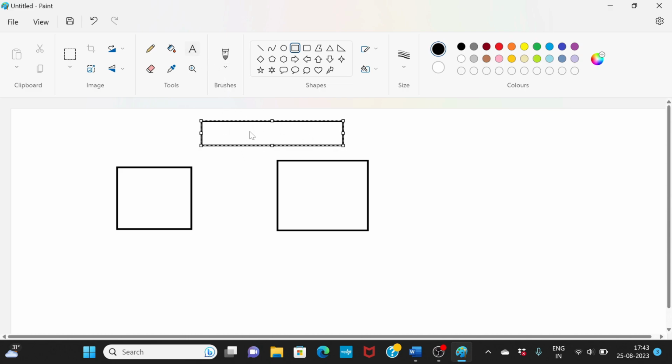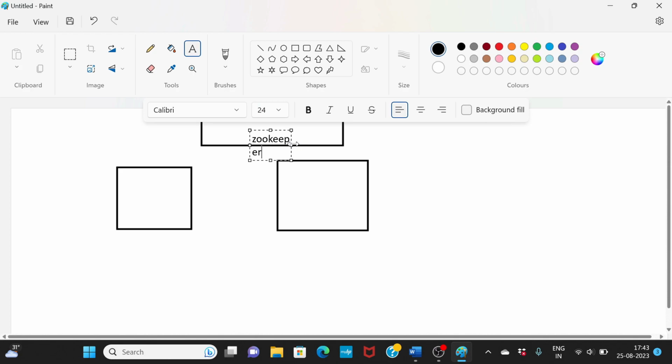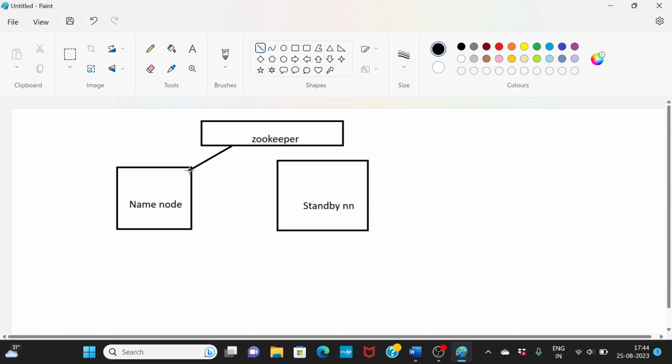So this is your Zookeeper, this is your name node, and this is your standby node. Okay, and the Zookeeper is going to monitor this name node. All right, and now this name node is going to send the heartbeats, basically a signal acknowledgement saying this is healthy.